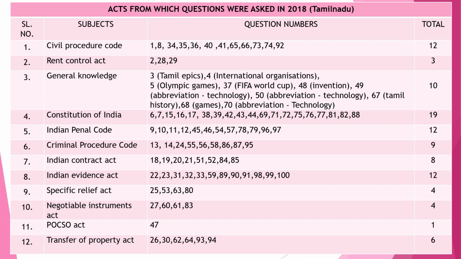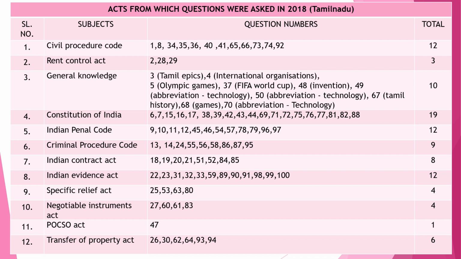Now, coming to the 2018 question paper, questions have been asked from Civil Procedure Code, 12 questions. Rent Control Act, 3 questions. General Knowledge, 10 questions. Constitution of India, 19 questions. Indian Penal Code, 12 questions. Criminal Procedure Code, 9 questions. Indian Contract Act, 8 questions. Indian Evidence Act, 12 questions.